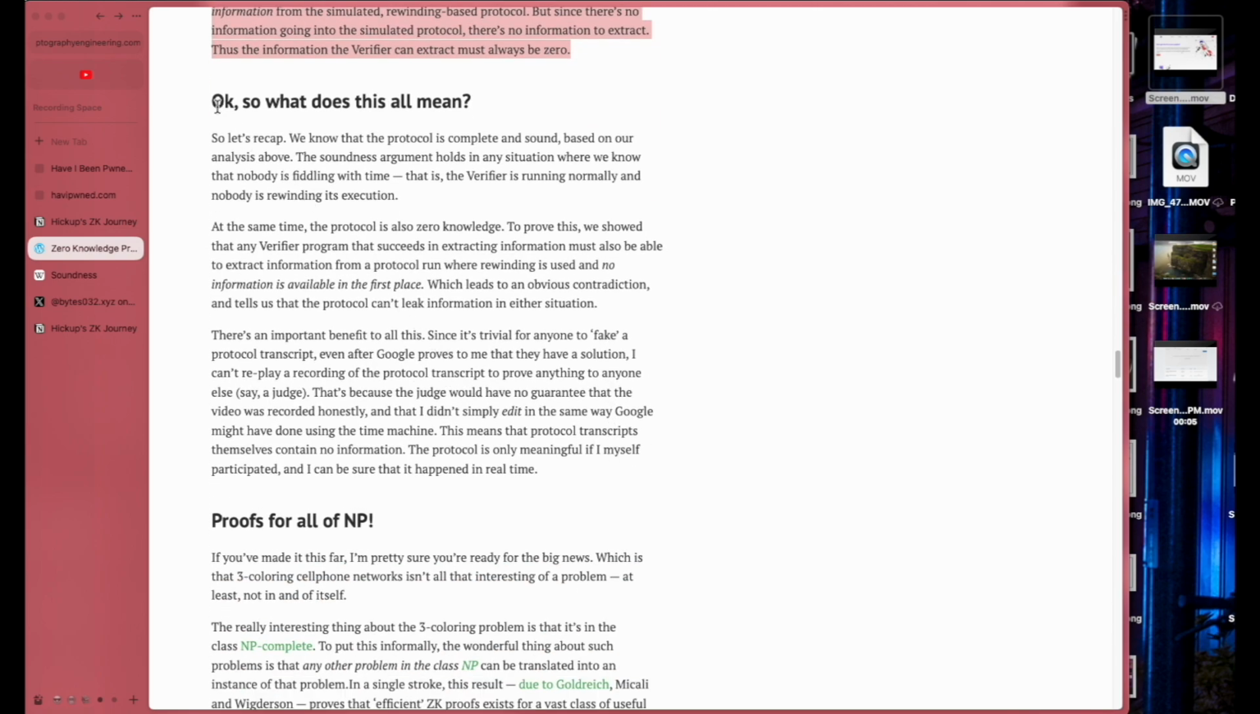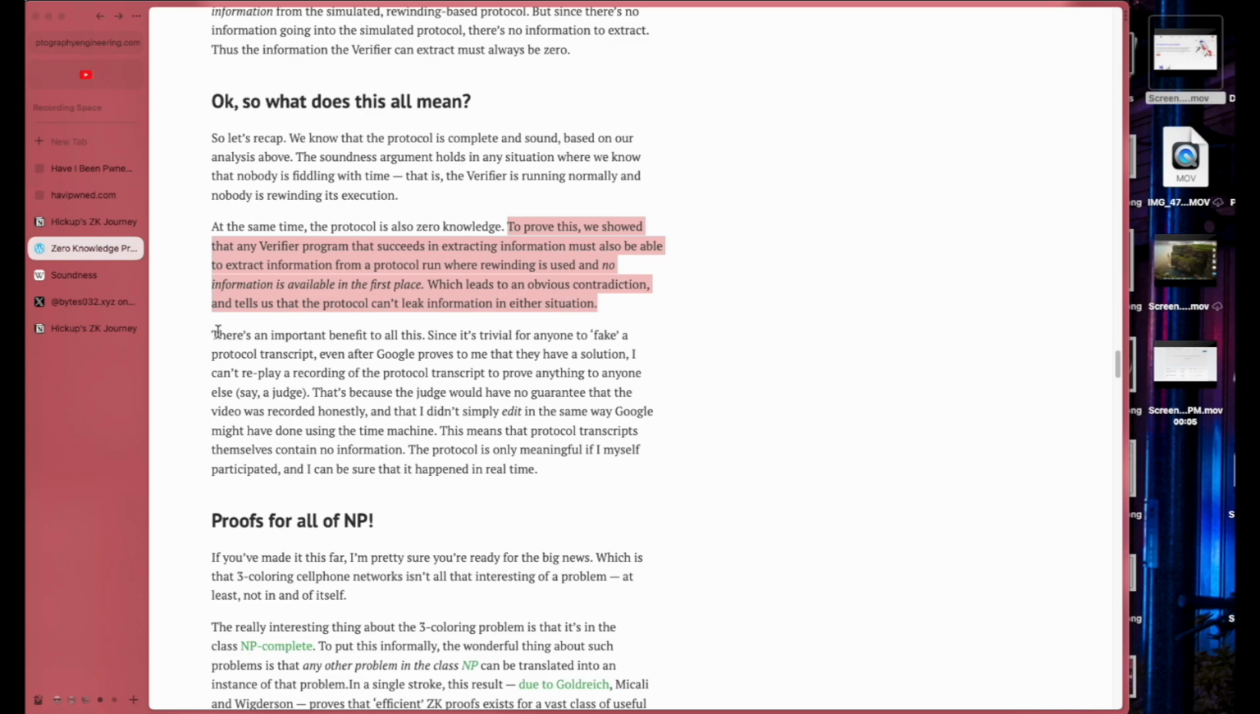Okay, so what does this all mean? So let's recap. We know that the protocol is complete and sound based on our analysis above. The soundness argument holds in any situation where we know that nobody's fiddling with time, that the verifier is running normally, and nobody's rewinding its execution. At the same time, the protocol is also zero knowledge. To prove this, we showed that any verifier program that succeeds in extracting information must also be able to extract information from a protocol run where rewinding is used and no information is available in the first place, which leads to an obvious contradiction and tells us that the protocol can't leak information in either situation.